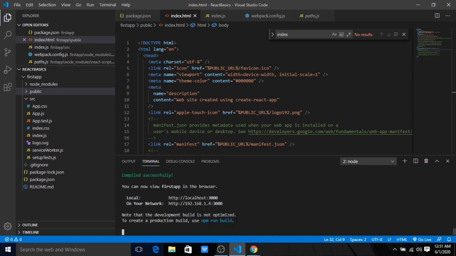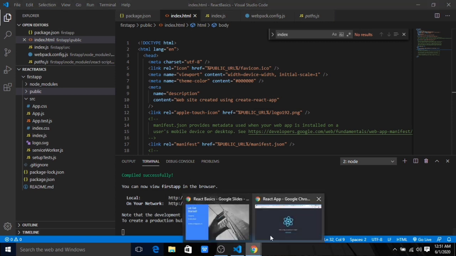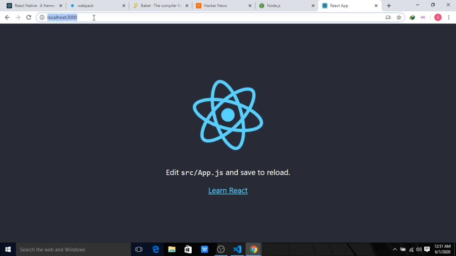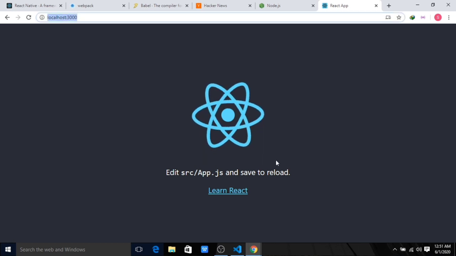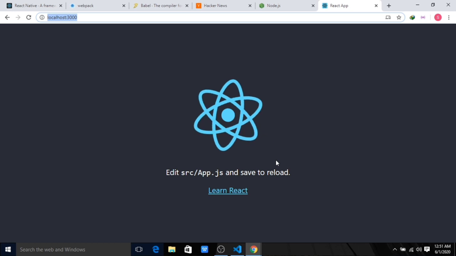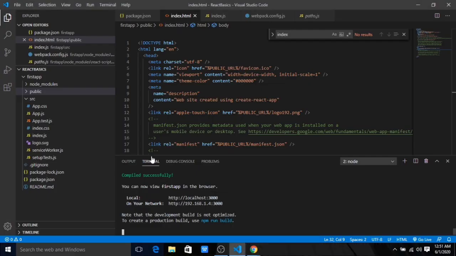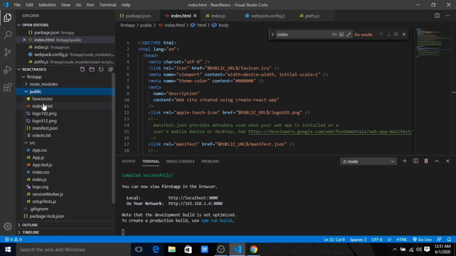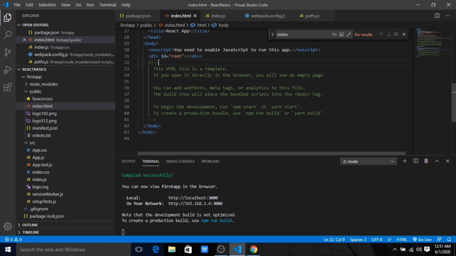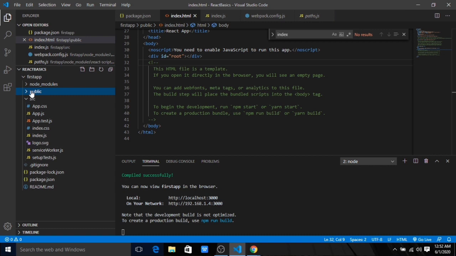Okay, now it is successfully built, and we can go to this port. If I open localhost 3000, we can see this is our page which we created. We have not modified anything. It's given by default by React. My concern, when I was initially learning React, was that inside my HTML there is nothing attached to it. There is no logo, no element inside this. So how did this page get loaded? That was my initial confusion.